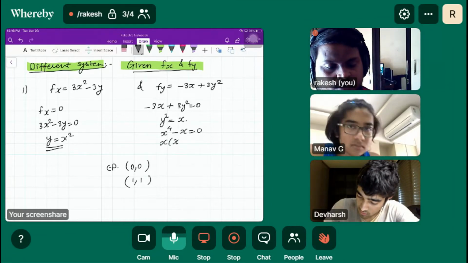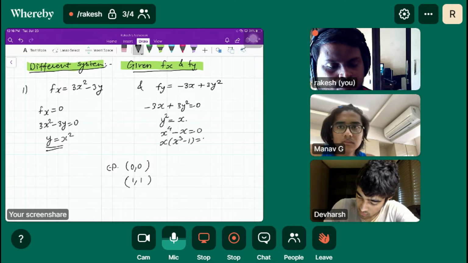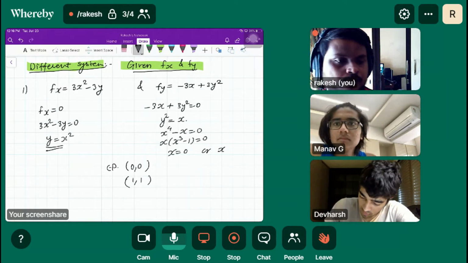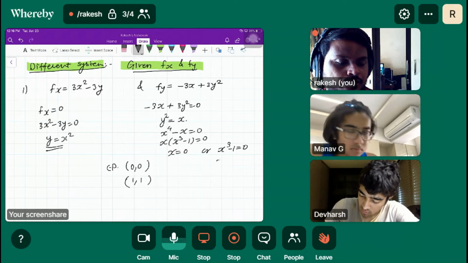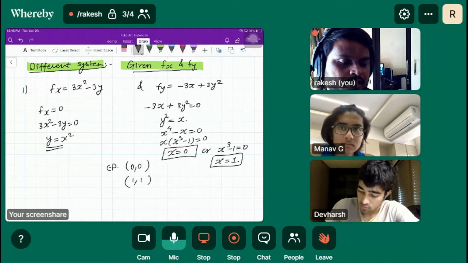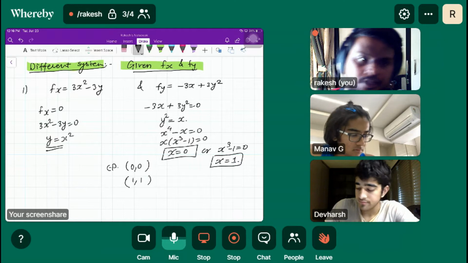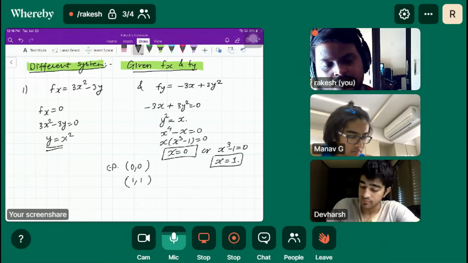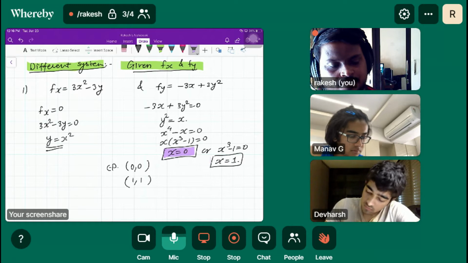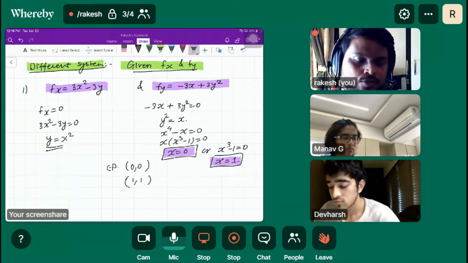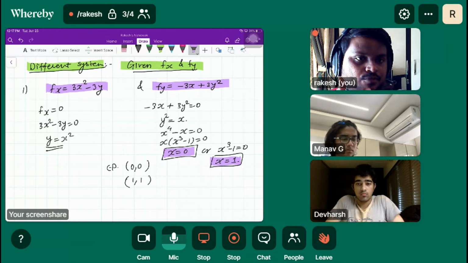So x is common, x cube minus 1 is equal to 0. So x is equal to 0 or x cube minus 1 is equal to 0. So the real solution is basically x is equal to 1 and x is equal to 0, right? This value satisfies both the equations, both fx and fy, so we'll consider that as a critical point.